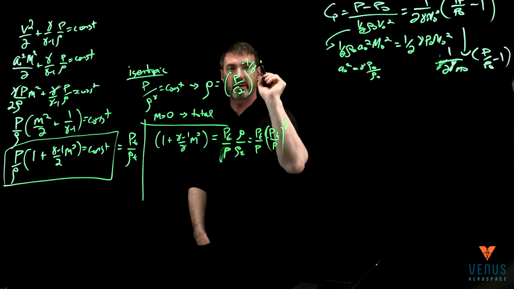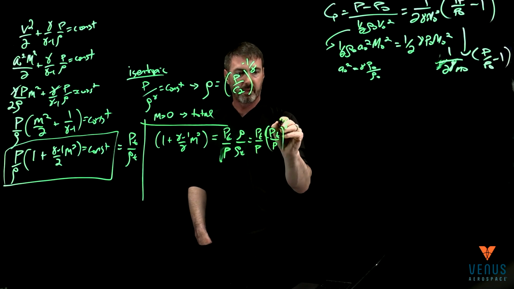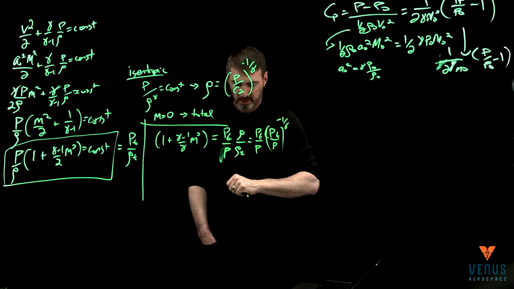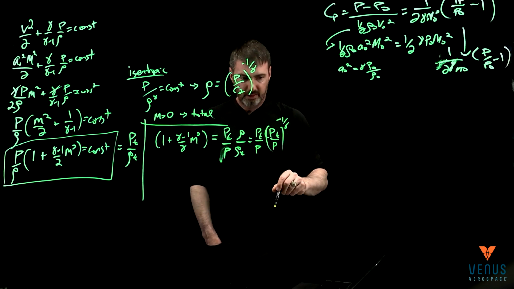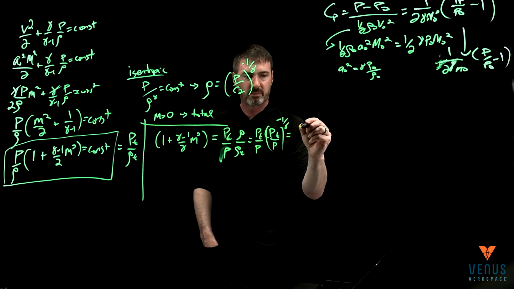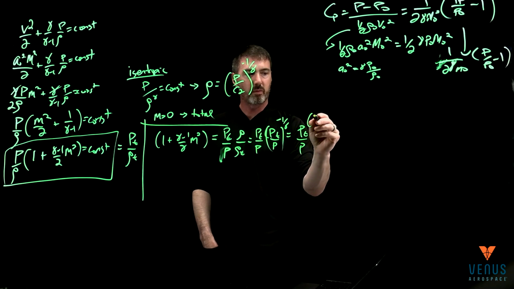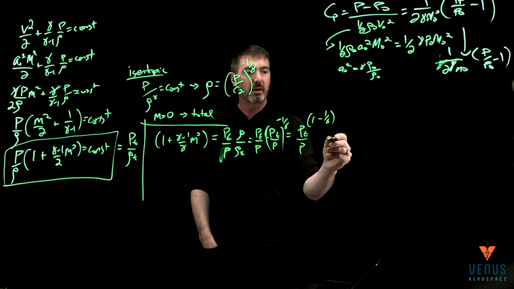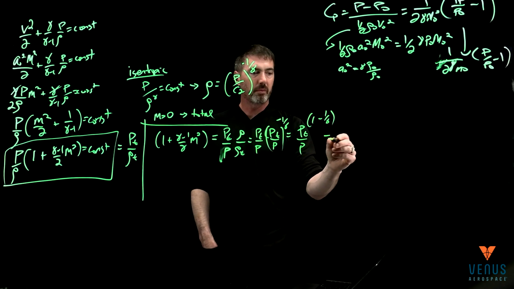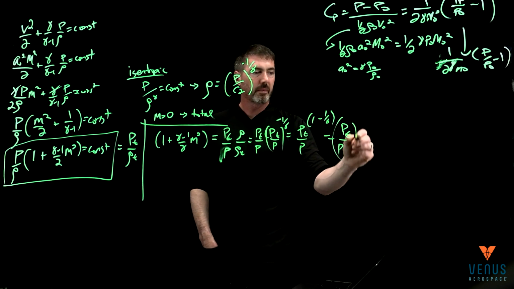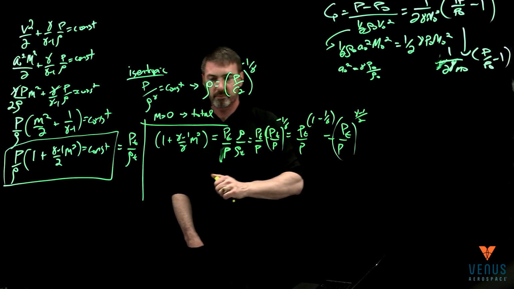This is a minus. Okay? And so then that is just P total over P. So combining that, that's 1 minus 1 over gamma. Or the usual form, you write that P over P total, gamma minus 1 over gamma.